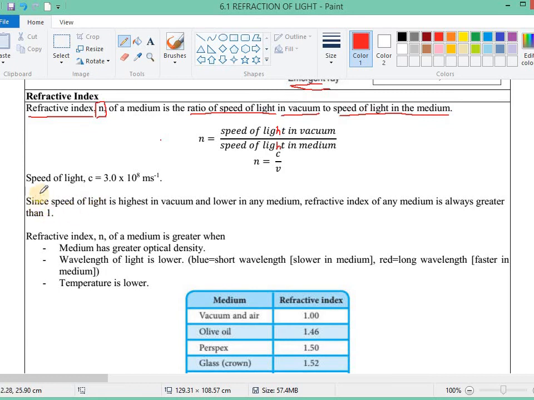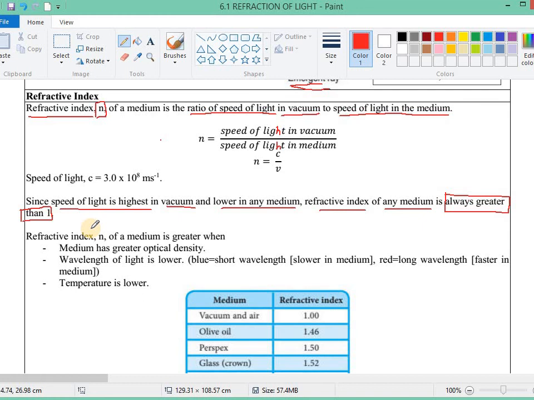Like what is written here: since speed of light is highest in vacuum and lower in any medium, refractive index of any medium is always greater than 1. This can act as a way for you to know whether your calculation is correct or not.